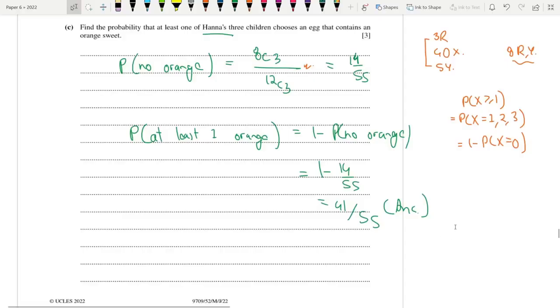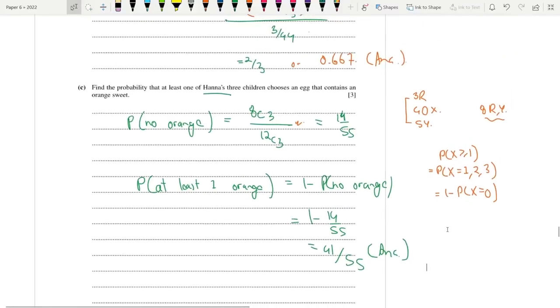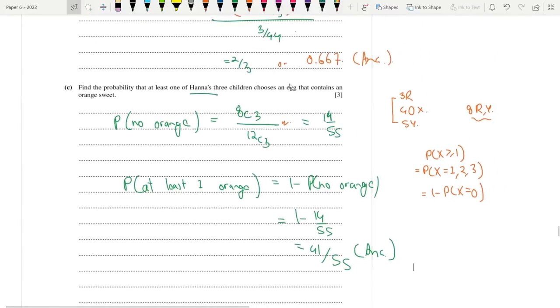Otherwise, it would have been very complicated. Honestly, you could do it. You could think of the manual circumstances: triple orange, double orange one yellow, double orange one red, single orange double yellow, single orange double red, one orange one yellow one red. That would be too many cases, so you don't need to do that. Rather than that, this method is much better and much more concise, right? So remember this wording.